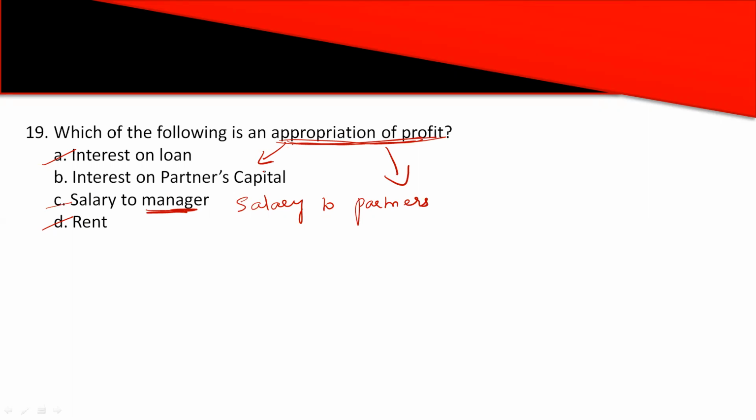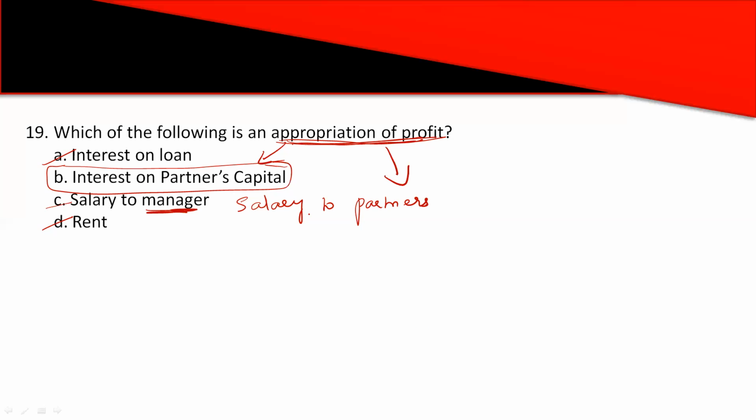Now the remaining is interest on partner's capital. I told you in the previous questions as well. When there is profit, the firm will pay interest on capital to partners, or else it's not the liability of the firm. So option B is the appropriation of profits.